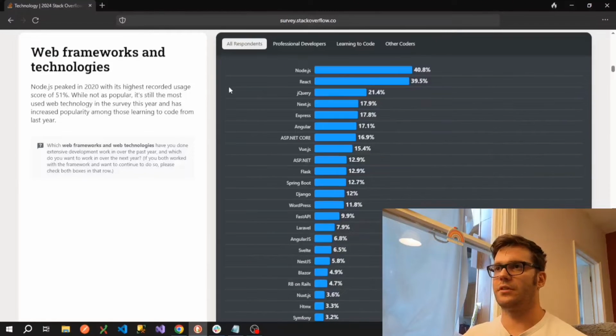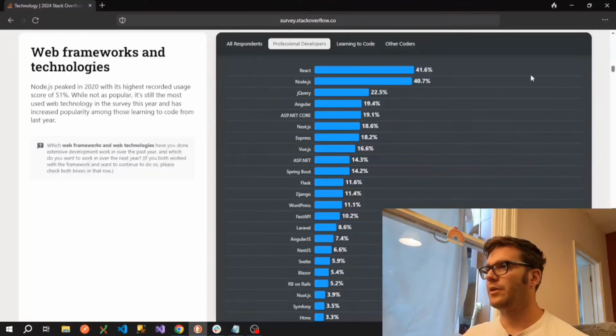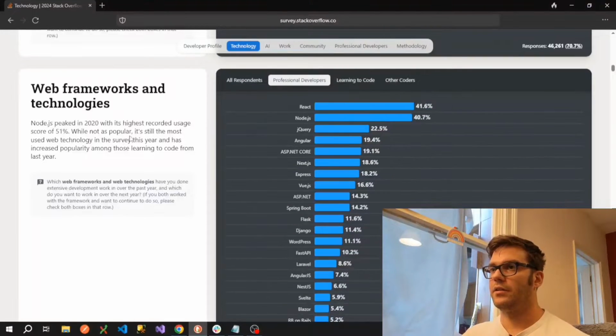Okay, web frameworks and technologies. So I'm going to filter this again by professional developers, and we can see that the very top one is React, as it has been for the past couple of years. Node.js apparently peaked in 2020, where it had 51%, but it's still up there anyway. jQuery, interestingly, is number 3 on here.